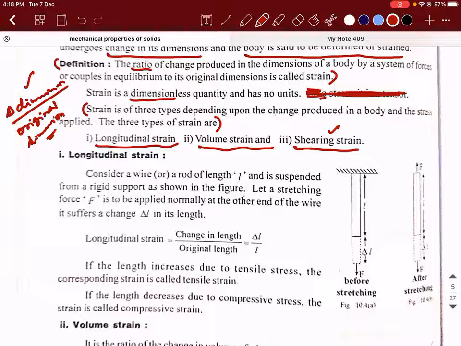So stress and strain have similar kinds of prefixes. Wherever you see the word longitudinal, something along the length should come to your mind.